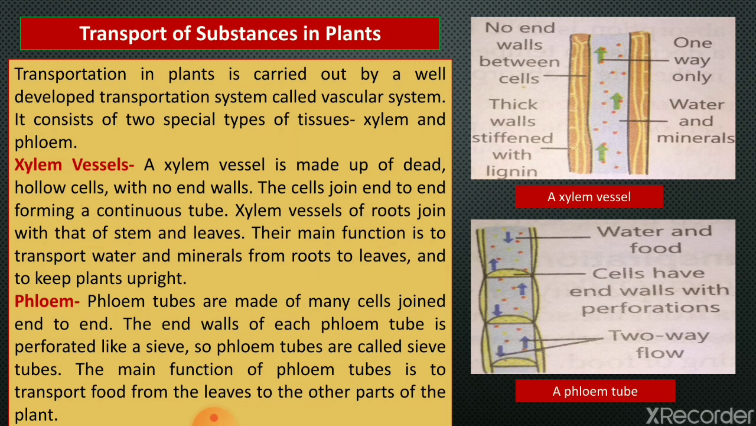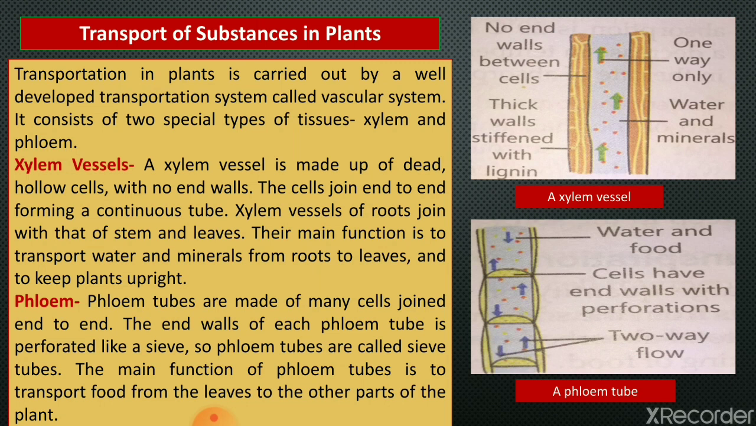A xylem vessel is composed of dead hollow cells. Hollow means they are empty from inside, so they are dead and hollow cells with no end walls, meaning they are continuous cells without end walls. The cells join end to end, forming a continuous tube, and xylem vessels of roots join to the xylem vessels of stem and leaves. So the main function of xylem vessels is to transport water and minerals from roots to leaves and to keep plants upright.